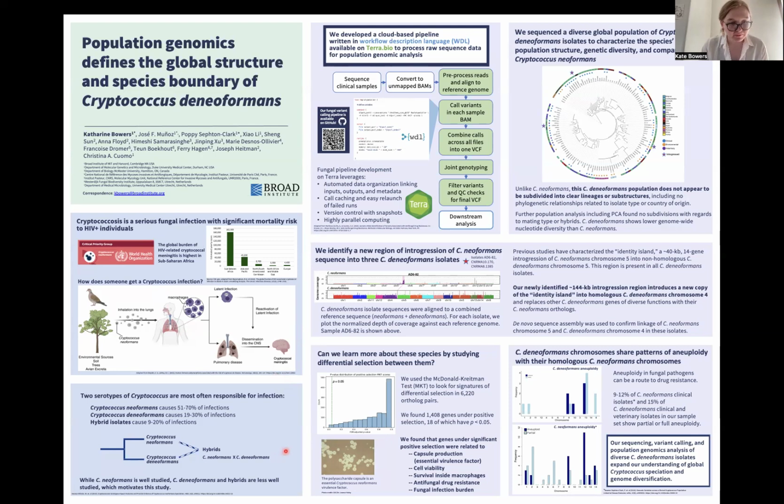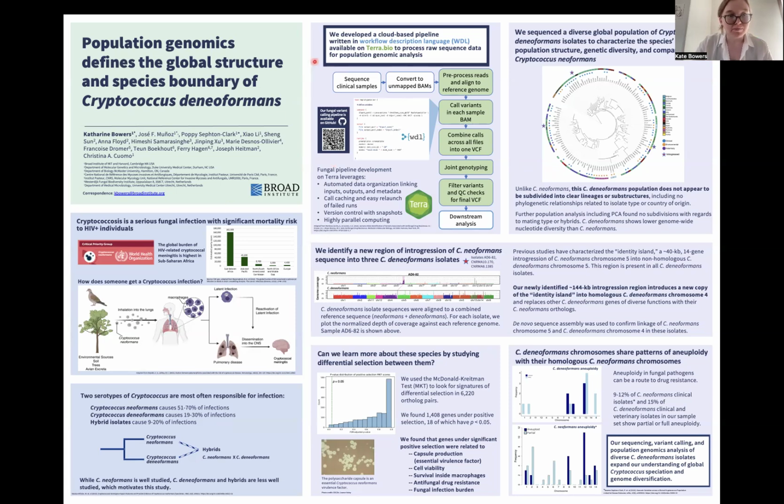There are two serotypes of Cryptococcus that are most often responsible for infection. There's Cryptococcus neoformans, which causes 51 to 70% of infections, Cryptococcus deneoformans, which causes 19 to 30% of infections, and then there's hybrid isolates between the two, which are less common. While neoformans is well studied, deneoformans and the hybrids are less well studied, which motivates this project.